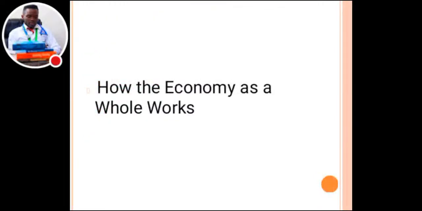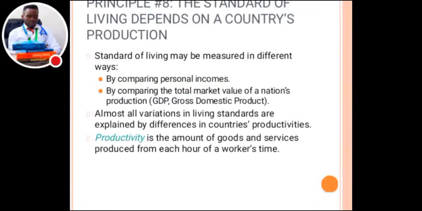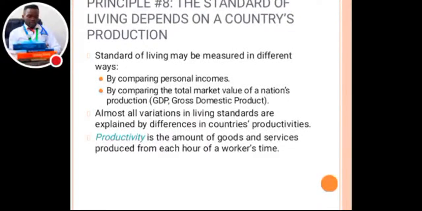Now, how does the economy as a whole work? Principle number 8: The standard of living depends on a country's production.